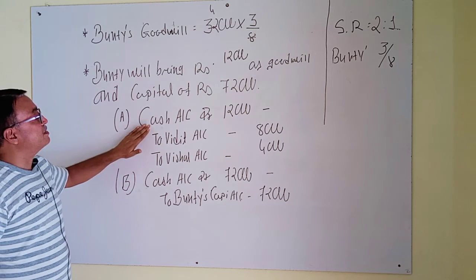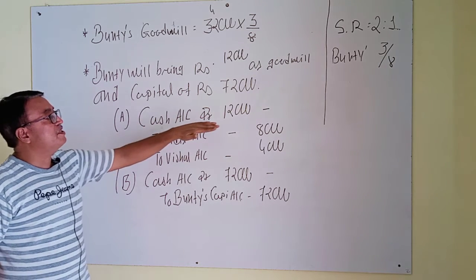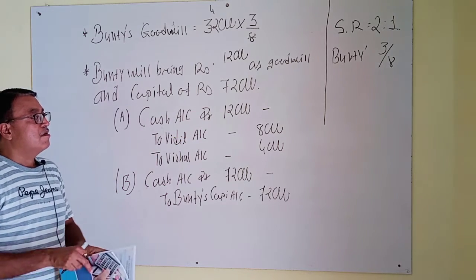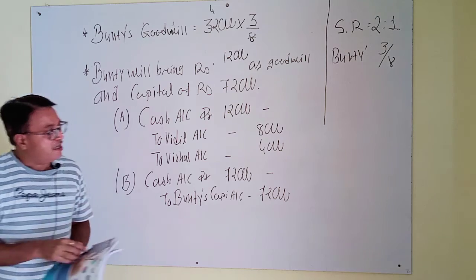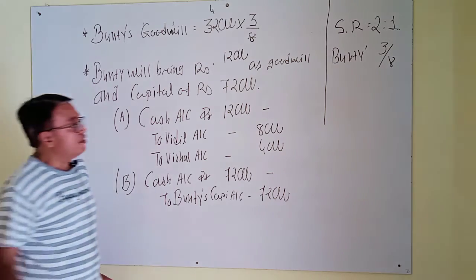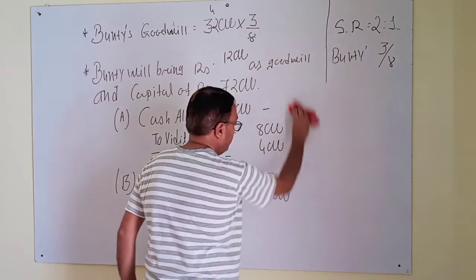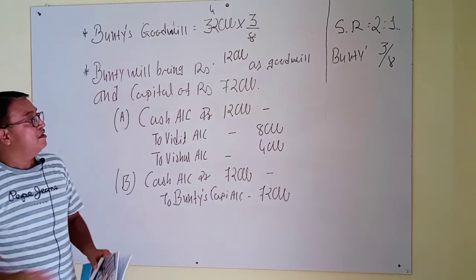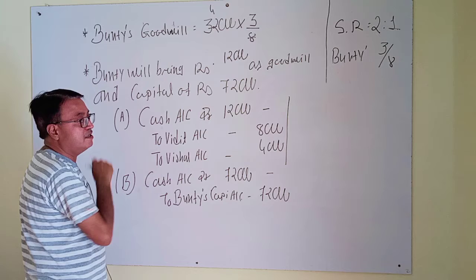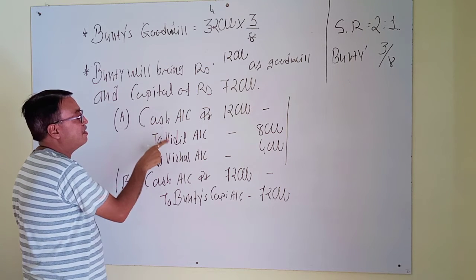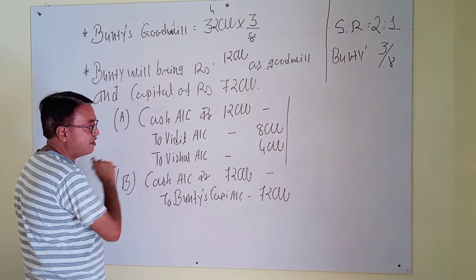Bunty brings goodwill rupees 12,000. But now the journal entry for this. See here, what is the journal? Cash account and Vidit account to Vishal account.